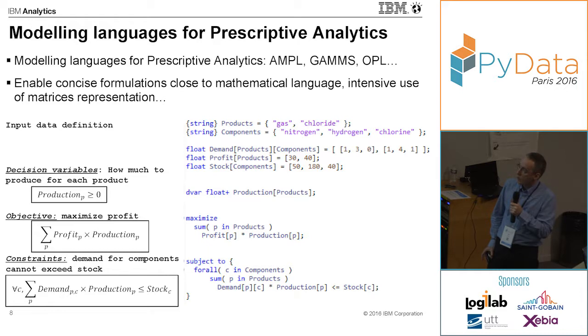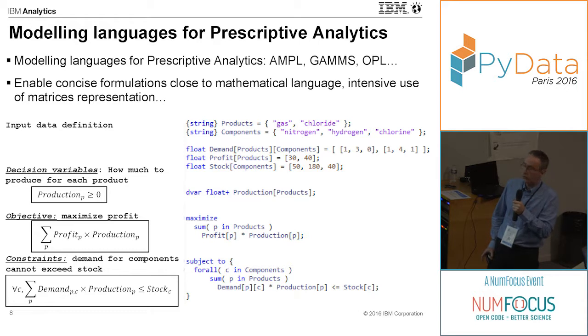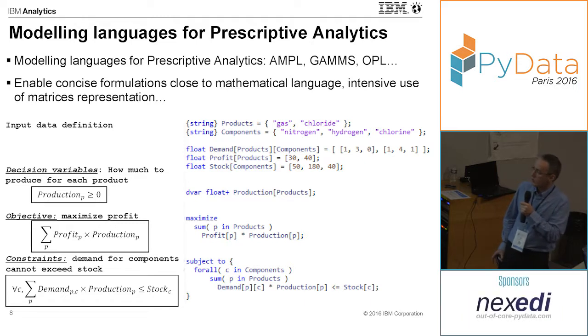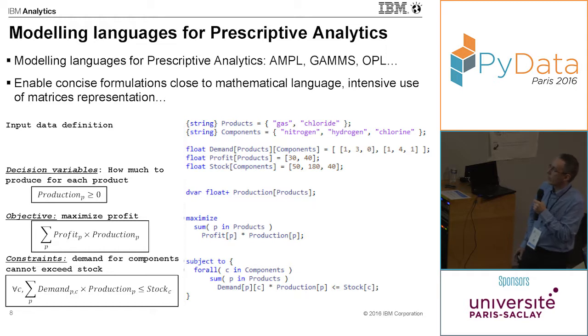If we look at the mathematical representation, it's very simple. We have decision variables, which are the production, greater than or equal to 0. We have the objective, which is to maximize profit. It's the amount produced times the profit, summed over all the possible products. And then there's a constraint: the demand for components cannot exceed stocks. This is modeled as a constraint. The amount produced times the requirements for the component, summed over all the products, cannot exceed the stock for the component.